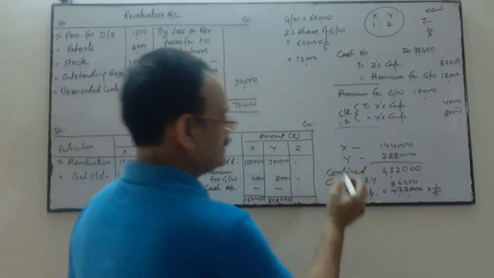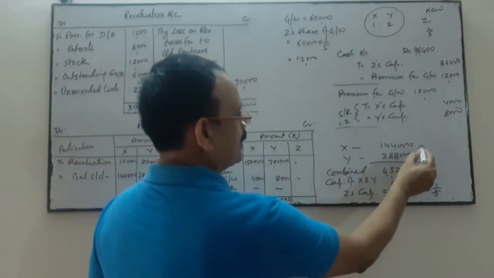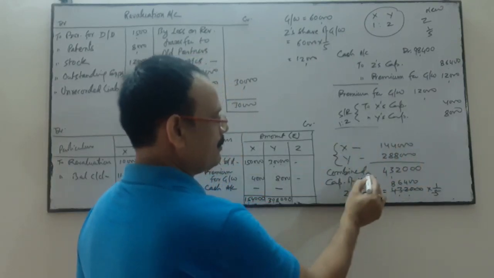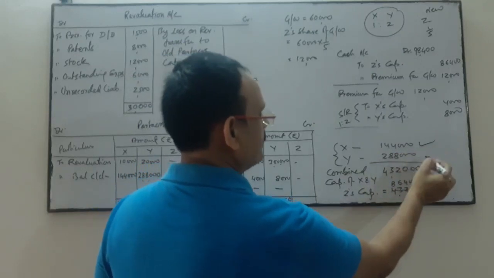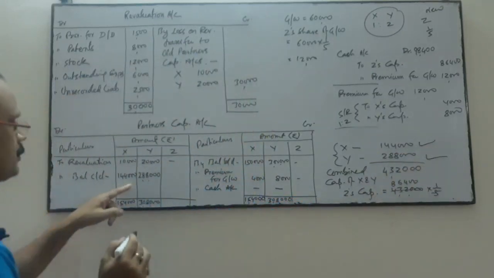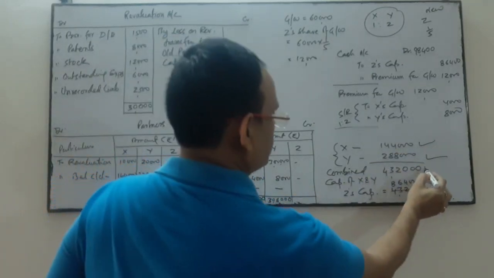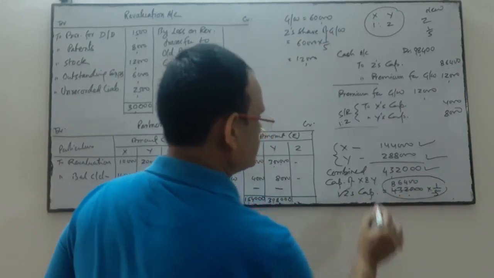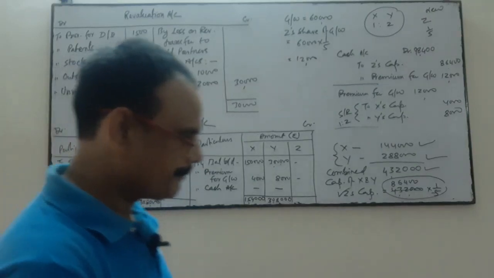So this is clear. Z will bring 1/5 of the combined capital of X and Y in the new firm. So combined capital of X and Y, X's capital is this, Y's capital is this. So combined capital is this, and 1/5 of the combined capital will be Z's capital. Okay.